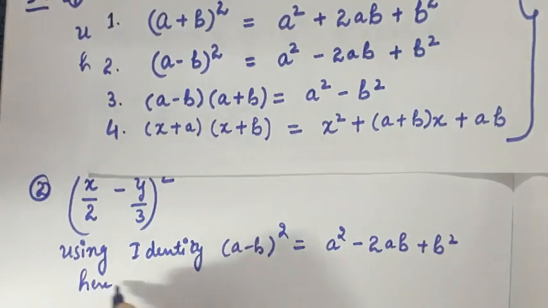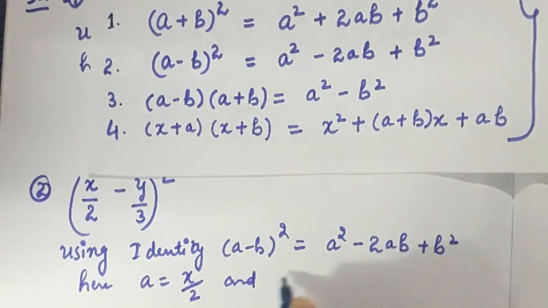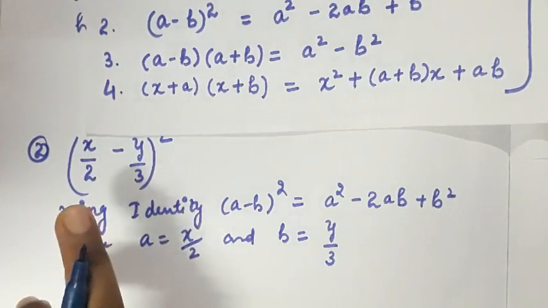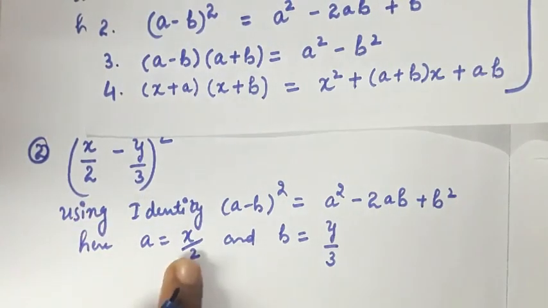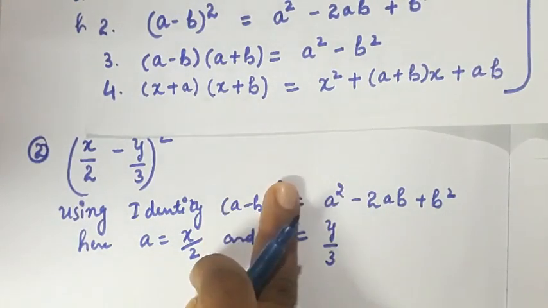So here a is equal to x by 2 and b is equal to y by 3. Okay, similarly, what I did in the first part, I will do the same. I will substitute the values of a and b in the expansion of (a minus b) whole square.